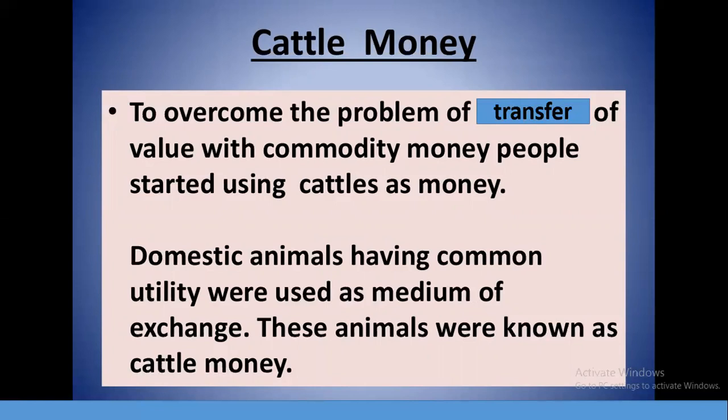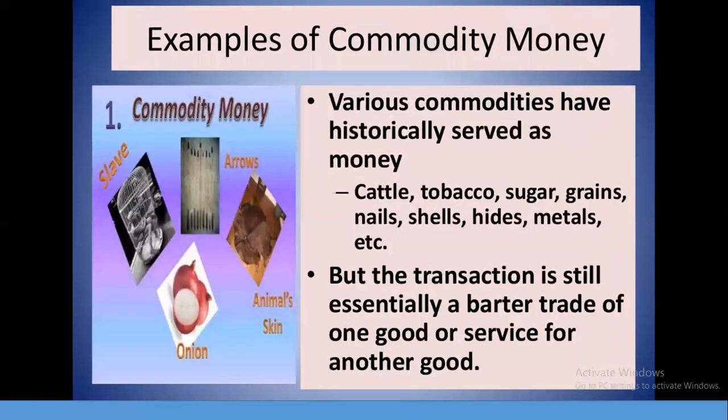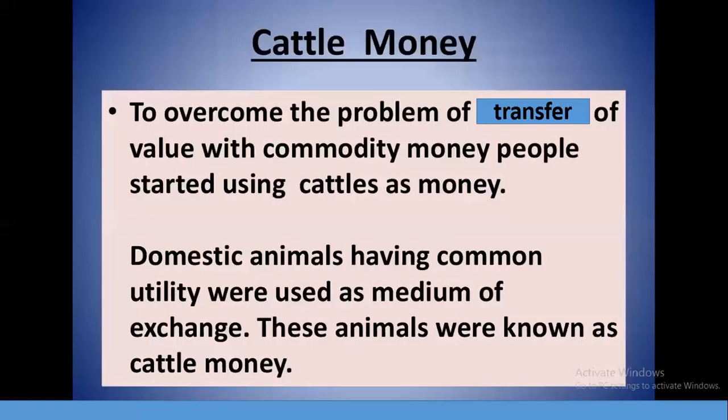As earlier we learned about commodity money, in the same way a new money was brought into the market, where domestic animals were considered a medium of exchange, and this was known as cattle money.